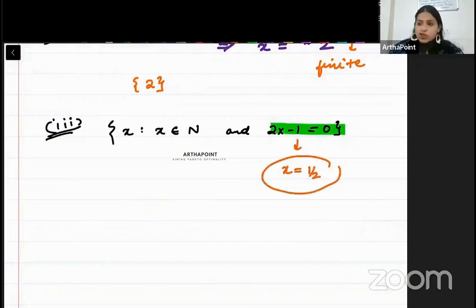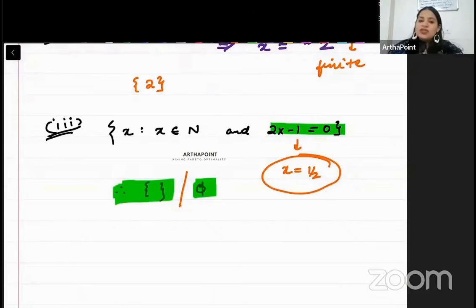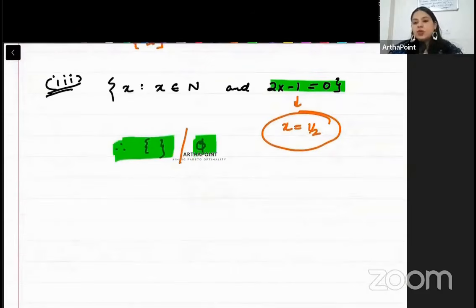But half is not a natural number. Natural number should have been 1, 2, 3, etc. So therefore, ये जो set बनेगा ये एक null set होगा. It will be a null set. Either represented like this or like this, right? So beta, since it is a null set, we know that this is still finite. Therefore, it is a finite set.